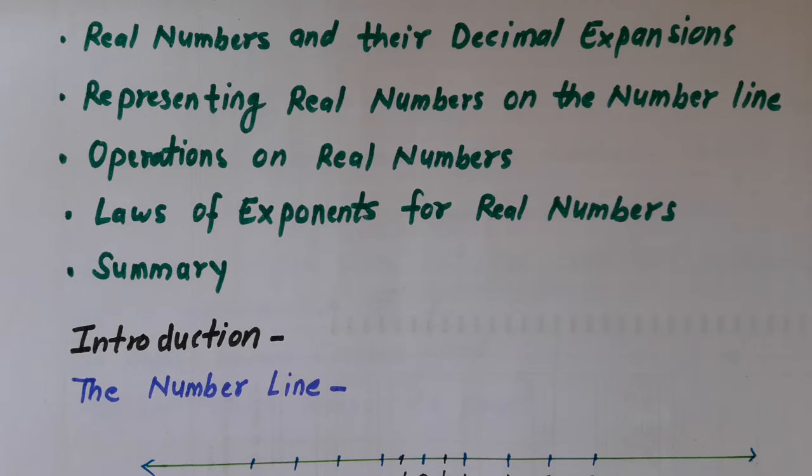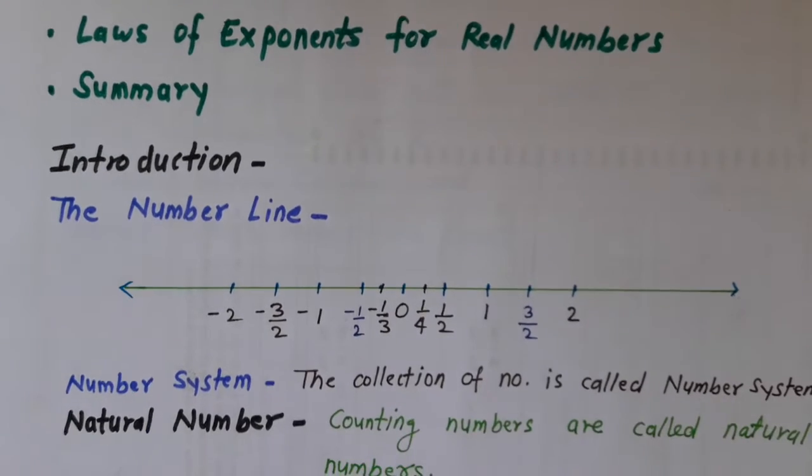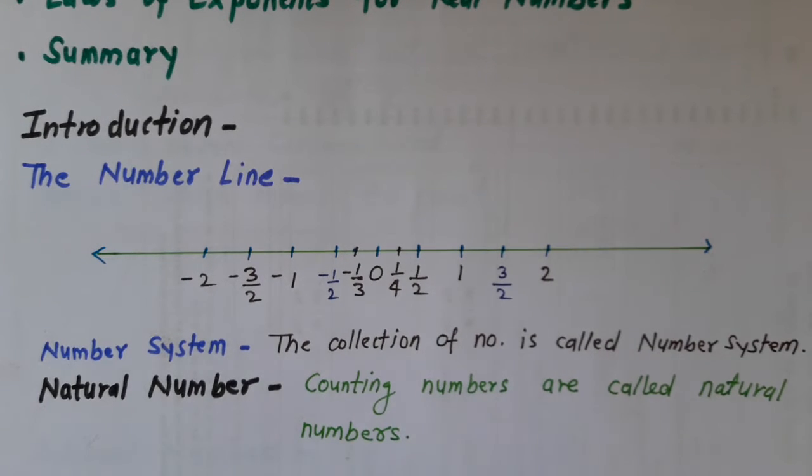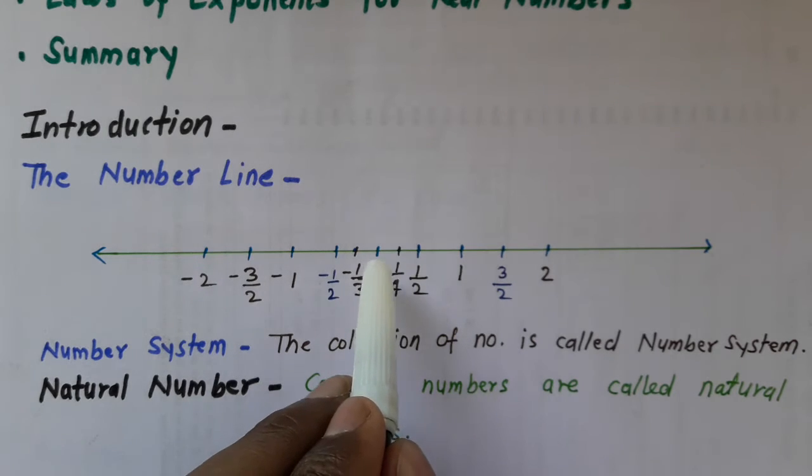In the introduction, in your earlier classes you have learnt about the number line and how to represent various types of numbers on it. You can see the diagram given below. This is the number line. It is just a straight line. On a straight line we fix a point.